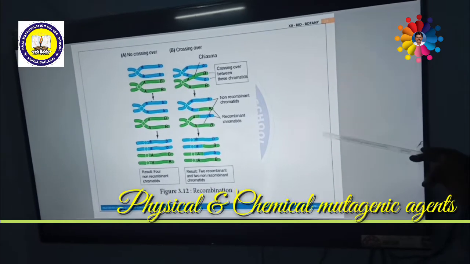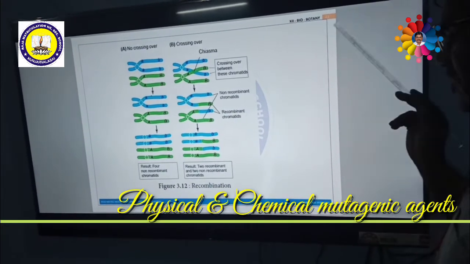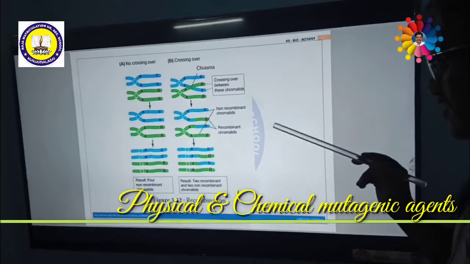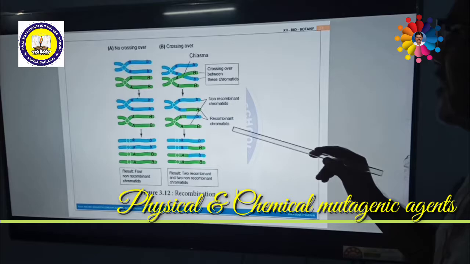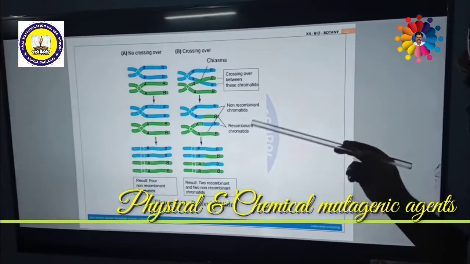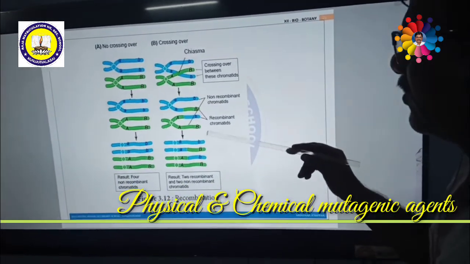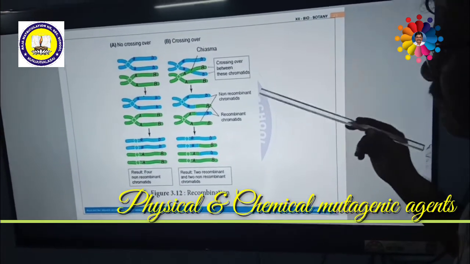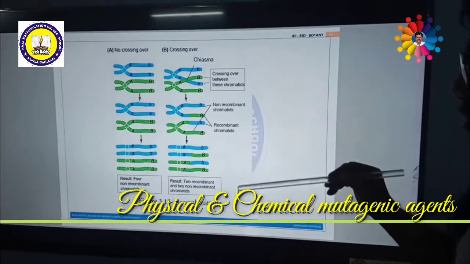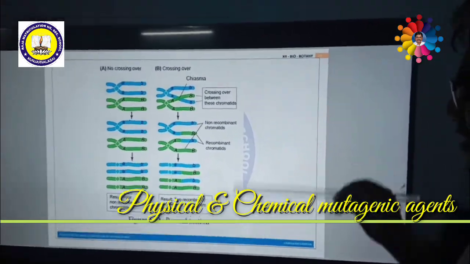Next we are going to see about co-mutagens. What are co-mutagens? Co-mutagens are chemical substances which do not have mutagenic property of their own, but they can stimulate or induce certain mutagenic agents.